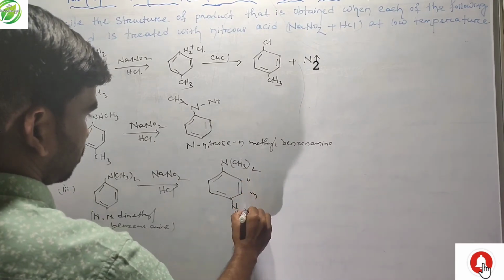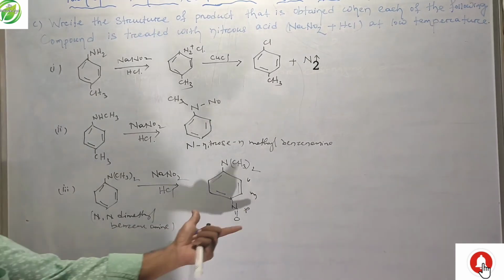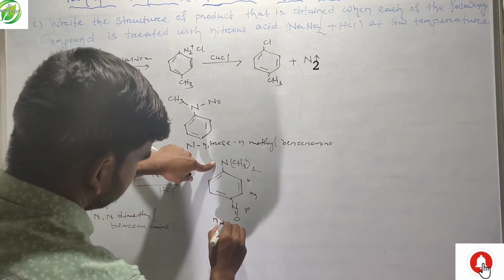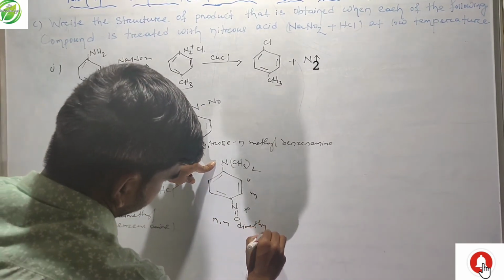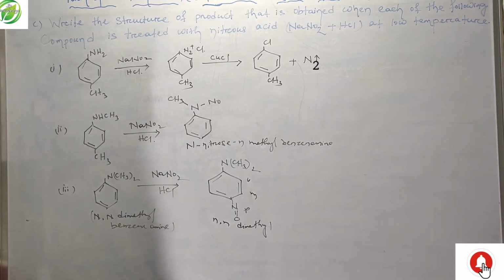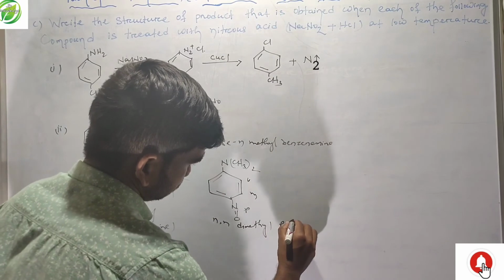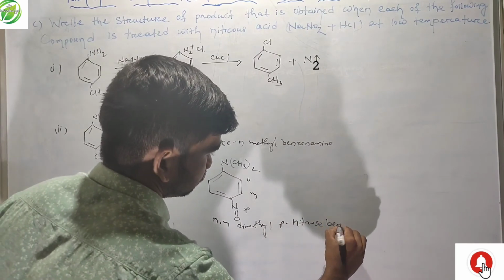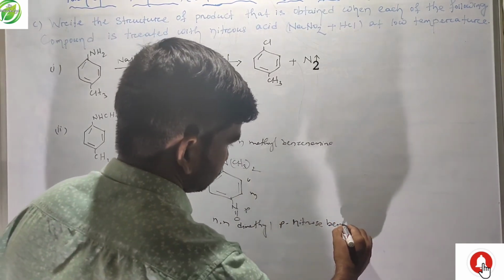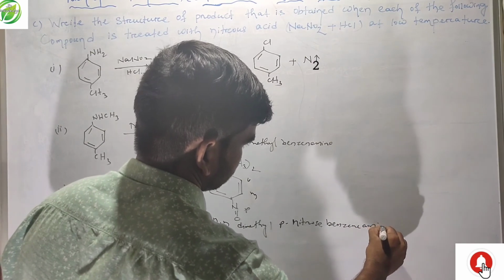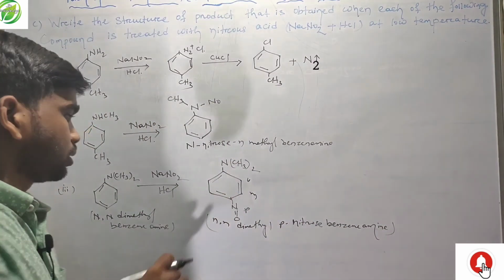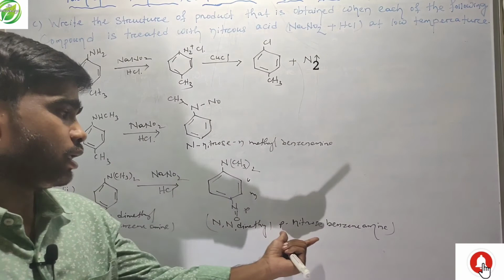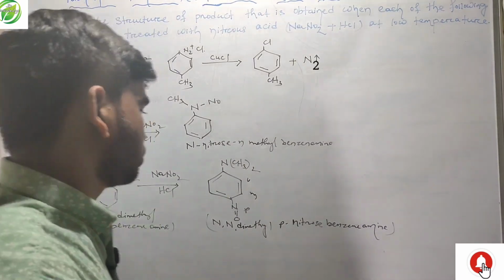This is ortho, meta, and this para position. So the resultant name of this compound is N,N-dimethyl-para-nitrosobenzenamine.